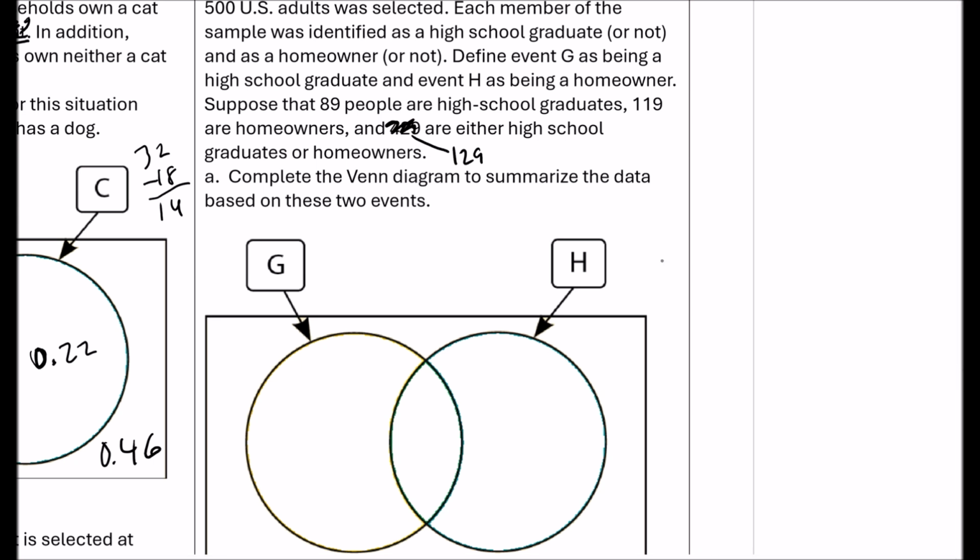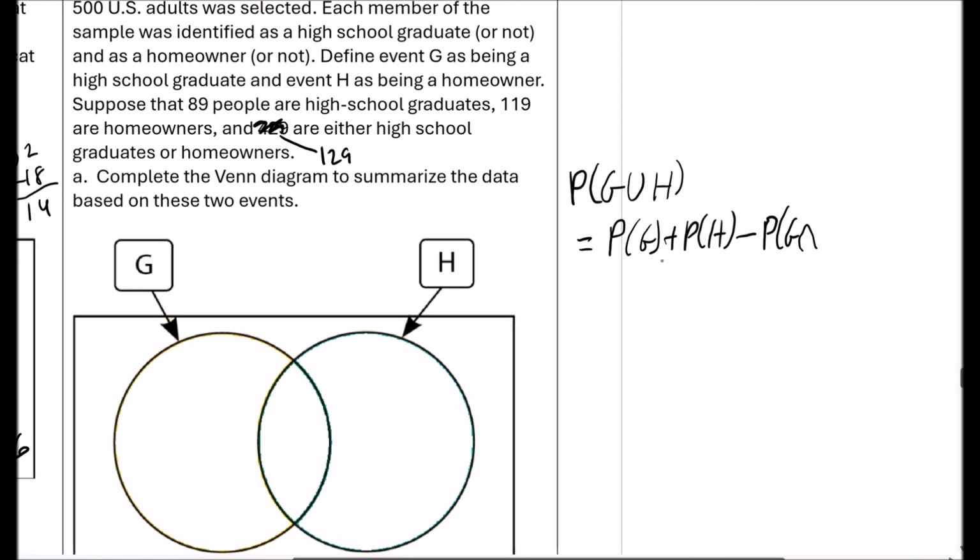All right, so the probability of G or H is equal to, using the general addition rule, the probability of G plus the probability of H minus the probability of G and H. In other words, we know how many graduates? There were 89 out of 500.